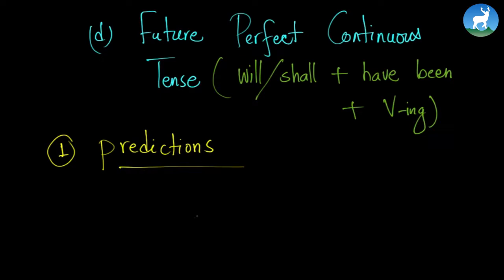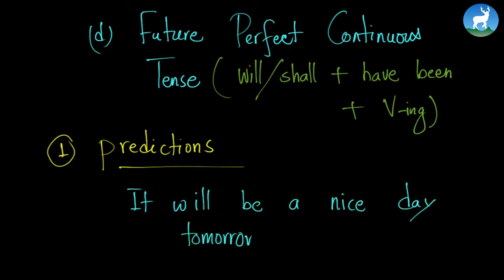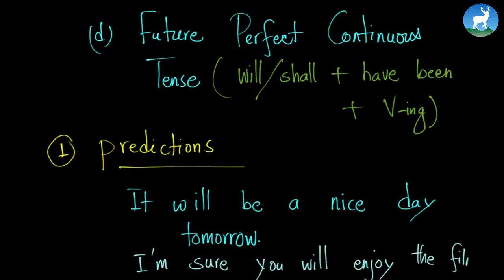For example, I can write a sentence: it will be a nice day tomorrow. Or we can write, I'm sure you will enjoy the film. Alright, so let's look at these 2 examples. We are talking about predictions. It will be. So it has a will followed by V1. So it's simple future tense, not present.